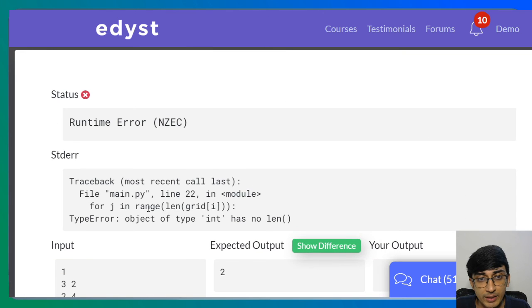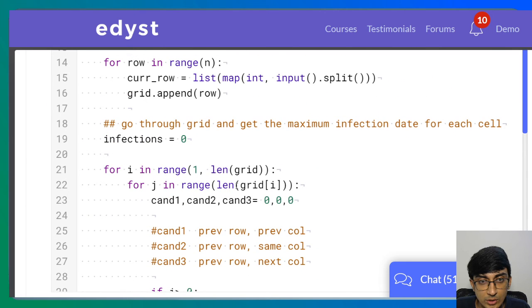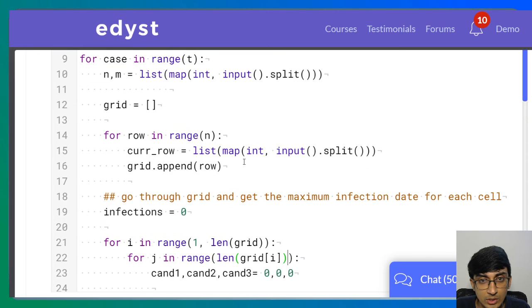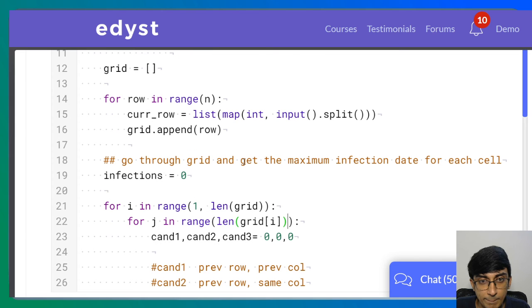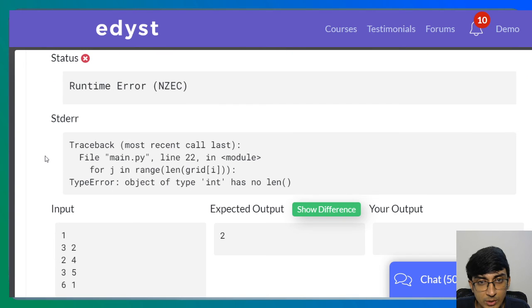All right, again we have an issue: length of grid of i. For j in range, length of grid of i, object of type int has no length. Okay, we made some mistake here. If length j in range, length of grid of i, that means grid itself is not coming up correctly. It's saying we've done something wrong in the loop over here.